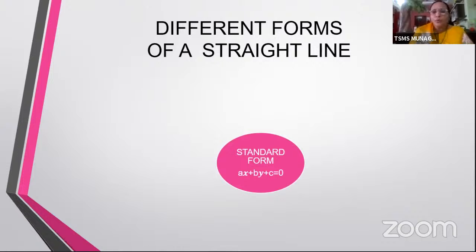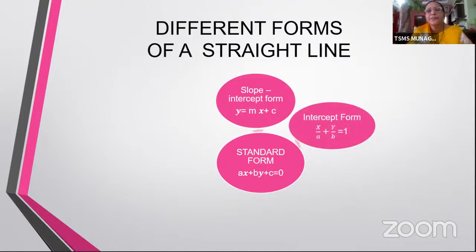Now let's go to the more interesting part of straight line. As our introducer, Dr. Krishna Kumar sir has told, straight line has different forms. Now you're going to see all the Dashavataras. Okay, not 10 avataras there, but there are certain avataras for this. So the standard form of the straight line is going to be ax plus by plus c equal to 0. The first avatar would be slope intercept form, which is y equal to mx plus c.